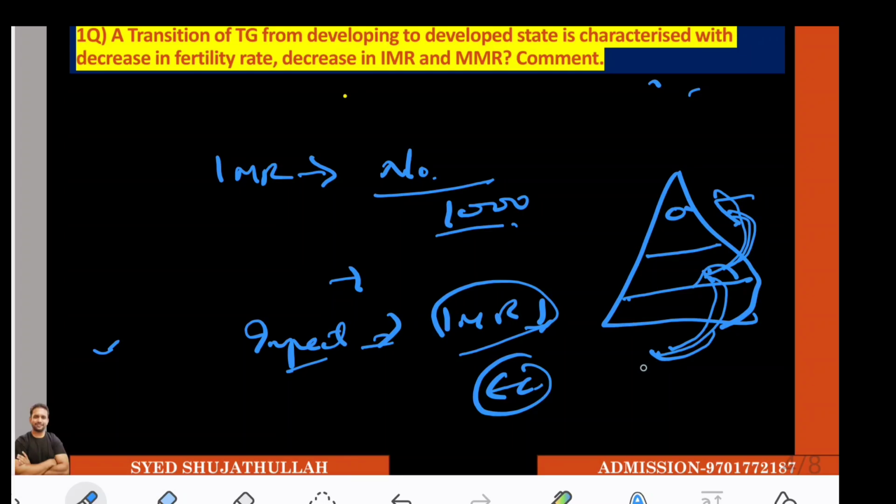Plus, if the fertility rate decreases, it means there is a good amount of health education for the couples or parents, because family planning methods will improve. Family planning innovations will happen and the methods will improve. These are some of the important impacts of decreasing fertility rate. If you are writing your answer in this way, then your answer is perfect.